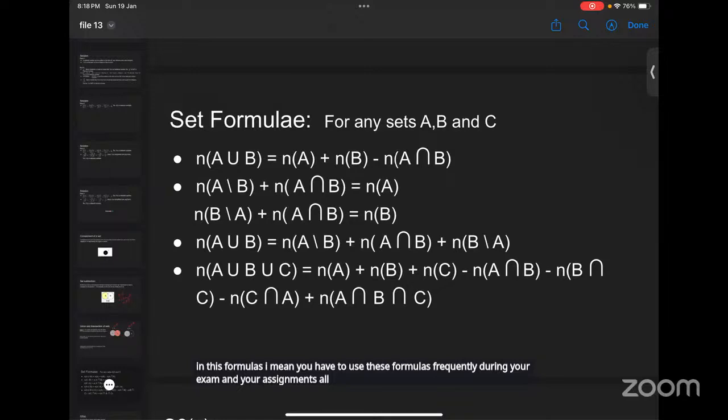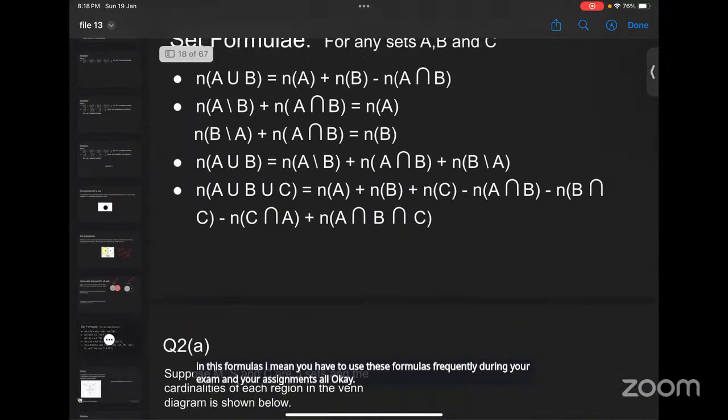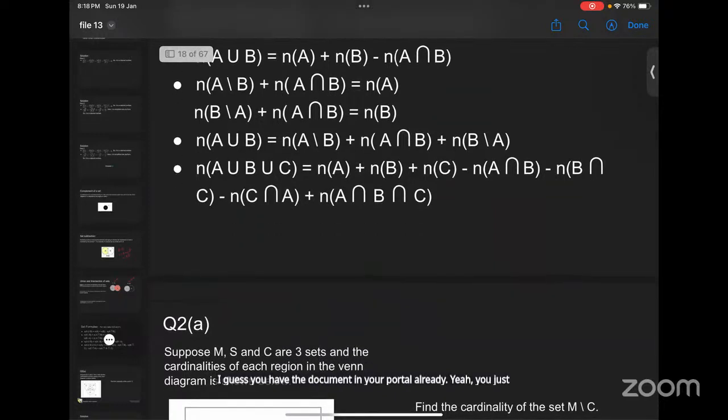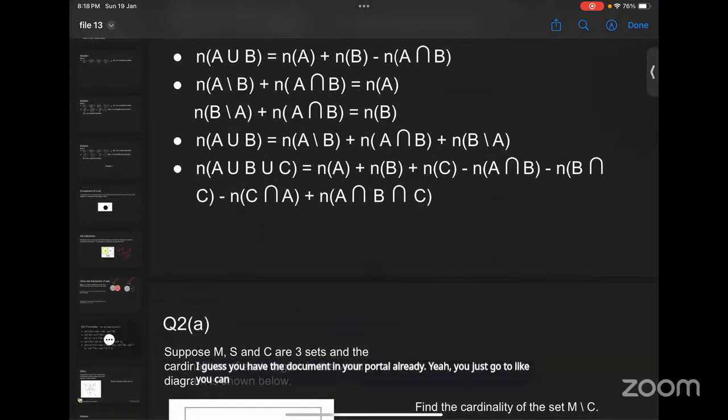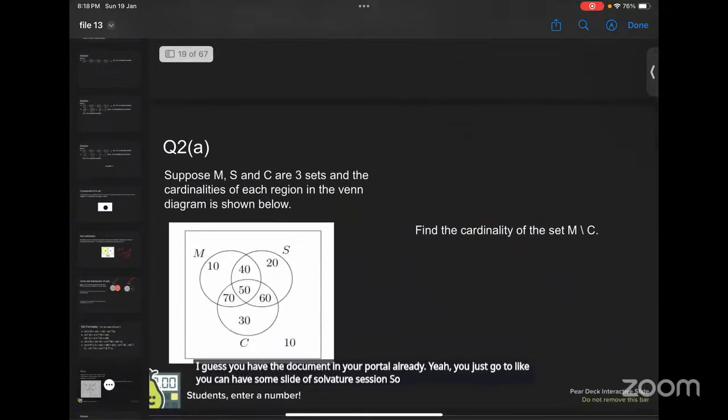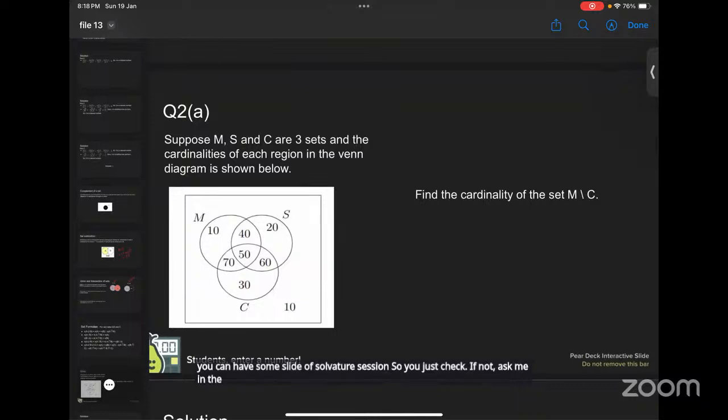Ma'am, this document will be sent to us, or how is it? I guess you have the document in your portal already. Okay, sure. You can have the slides of the session, so you just check. If not, then ask me in the next session. Under supplementary content, is it? Yeah, you can check it in supplementary content.